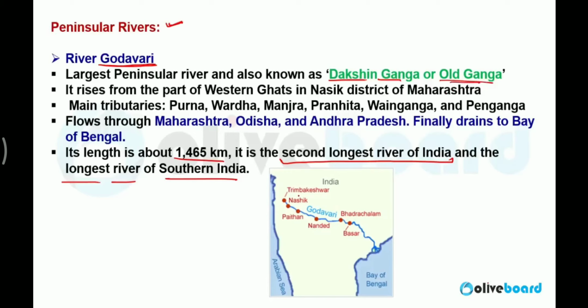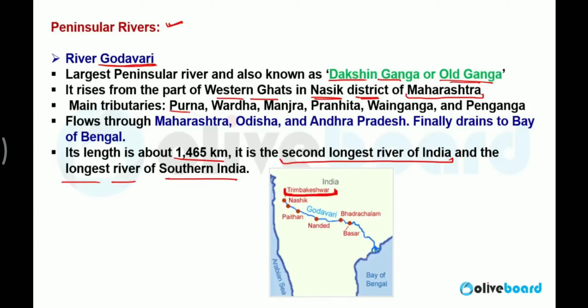It originates from Nasik district in Maharashtra. Here, Trambakeshwar, a religious place for Hindus, in Nasik. So it originates from the Western Ghats, Nasik district of Maharashtra, from Trambakeshwar.